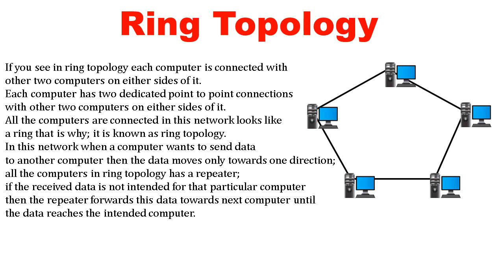All the computers in a ring topology have a repeater. If the received data is not intended for that particular computer, then the repeater forwards this data to the next computer until the data reaches the intended computer.